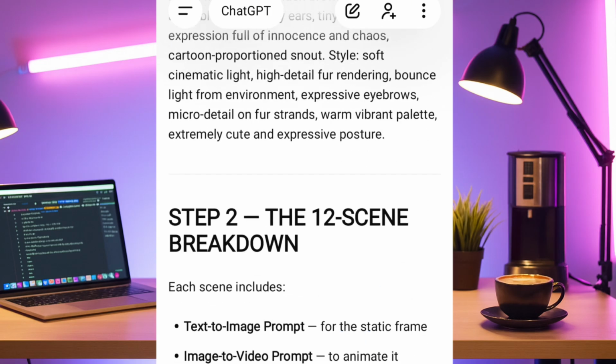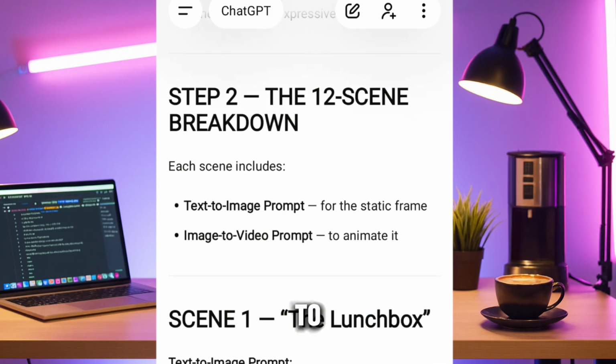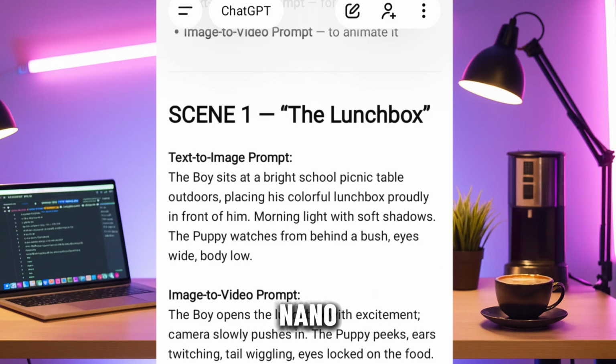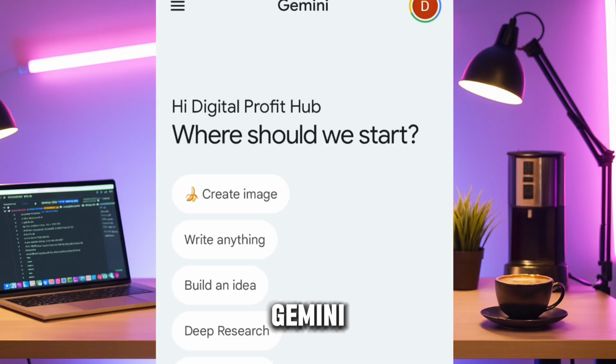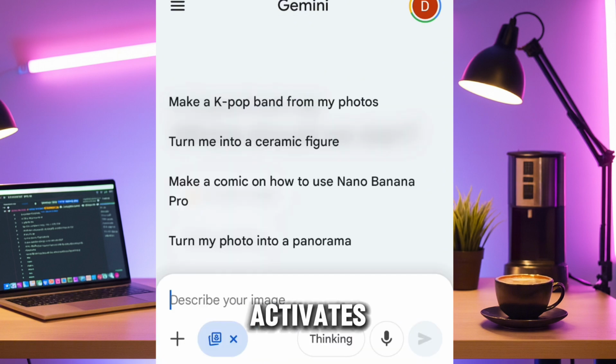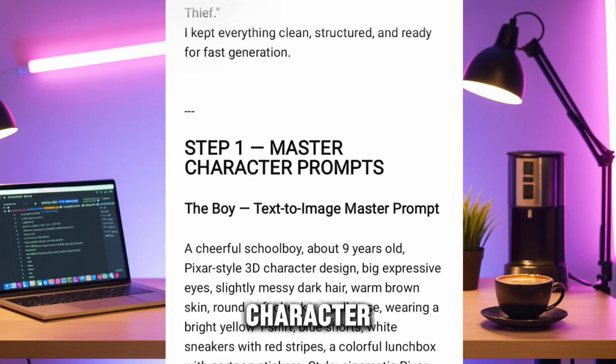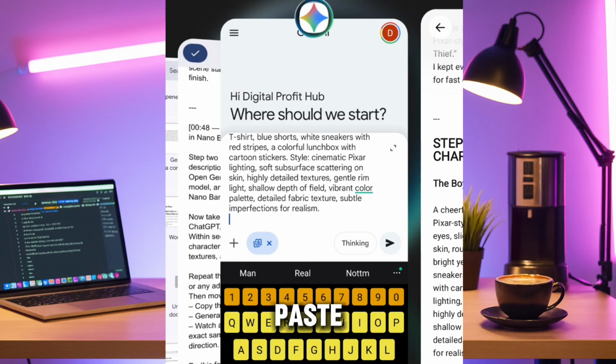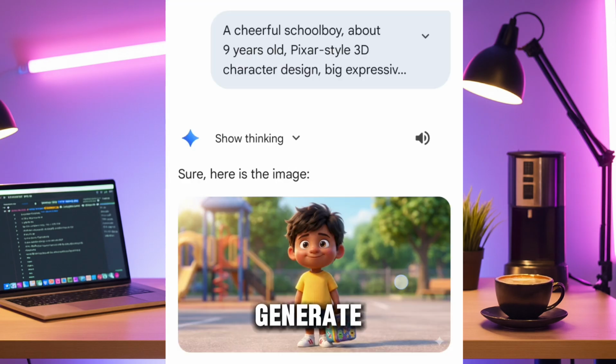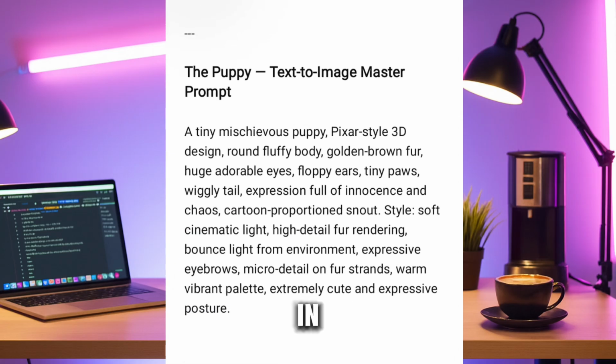Step 2 is to create consistent visuals in Nano Banana Pro inside Gemini. Open Gemini, switch to the Thinking 3 Pro model, and click Create Image. This activates Nano Banana Pro's rendering system. Now take the first character description from ChatGPT, paste it into Gemini, and generate. Within seconds, you get a highly detailed 3D character shot, crisp writing, defined textures, and the style locked in.